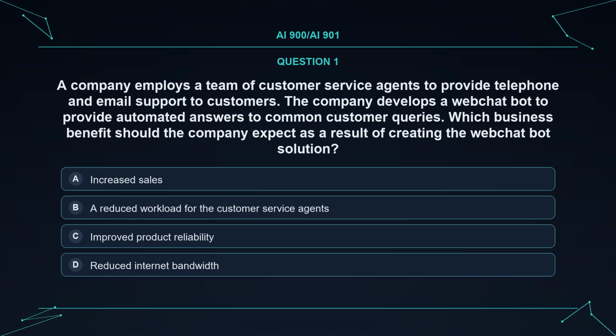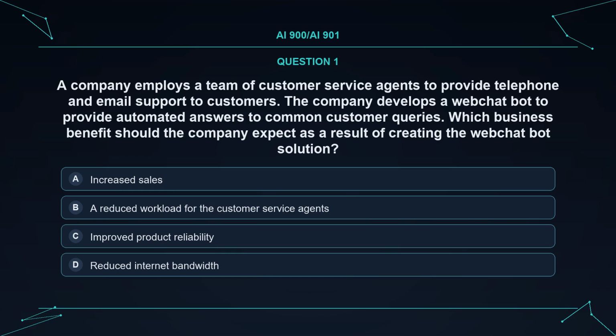Question. A company employs a team of customer service agents to provide telephone and email support to customers. The company develops a web chat bot to provide automated answers to common customer queries. Which business benefit should the company expect as a result of creating the web chat bot solution?